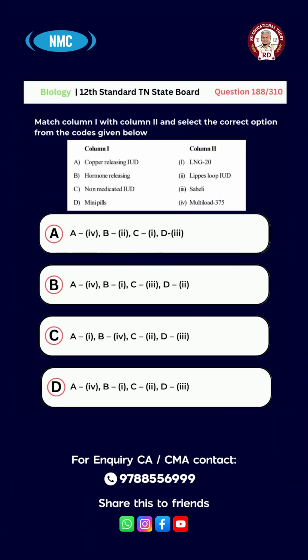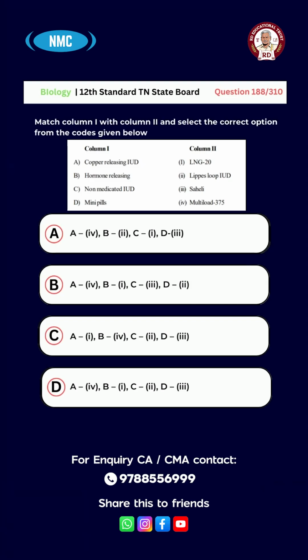Question number 188. Match column 1 with column 2 and select the correct option from the codes given below. Column 1: A. Copper releasing IUD. B. Hormone releasing. C. Non-medicated IUD. D. Mini pills. Column 2: 1.